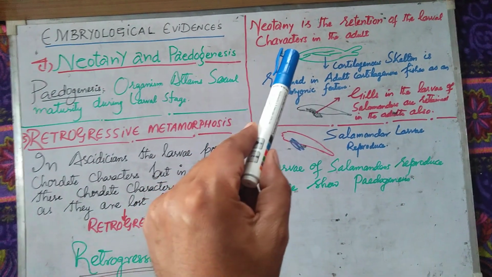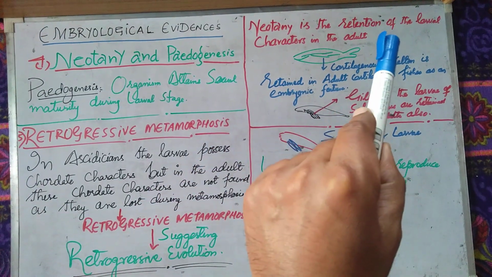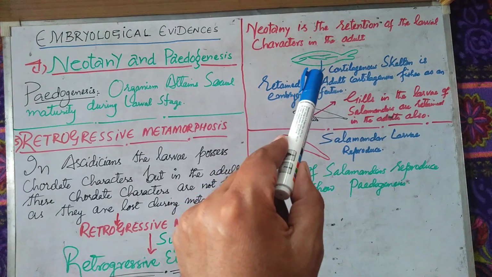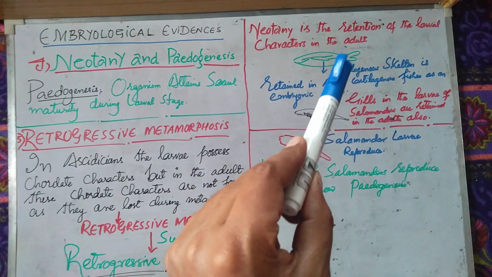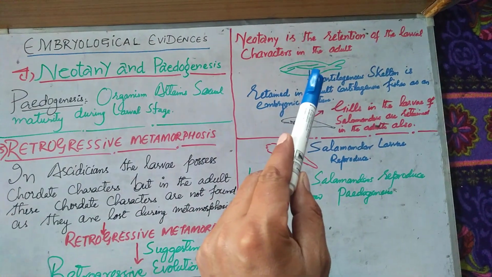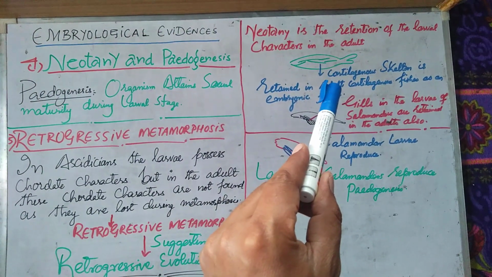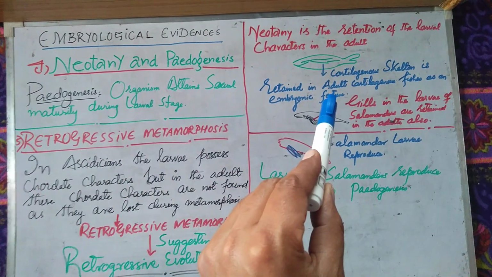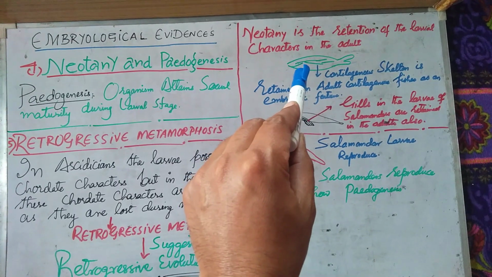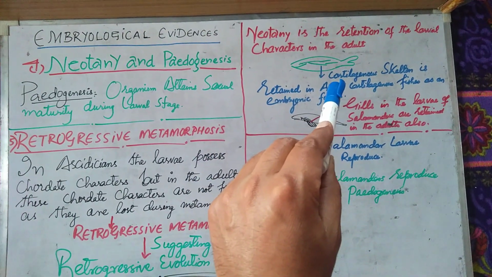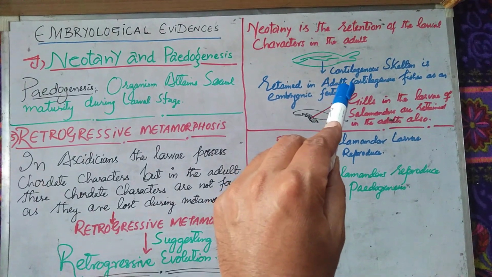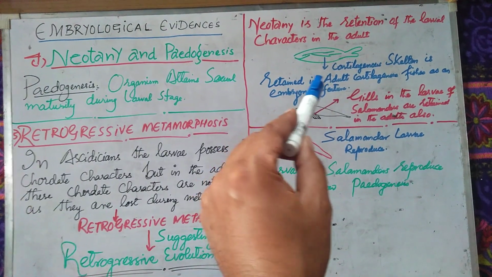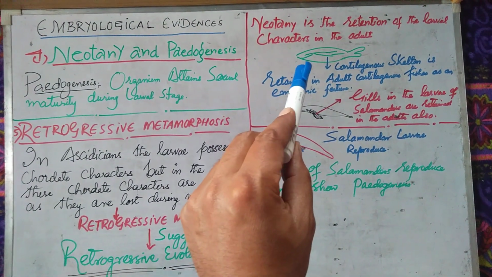Now, we will first understand what is neoteny. Neoteny is the retention of larval characters in adult. If the adult, even after attaining adulthood, retains some of the larval characters, we call it neoteny. For example, the cartilaginous fishes retain their cartilaginous skeleton even after attaining adulthood. This is a cartilaginous fish. So this is an example of neoteny.